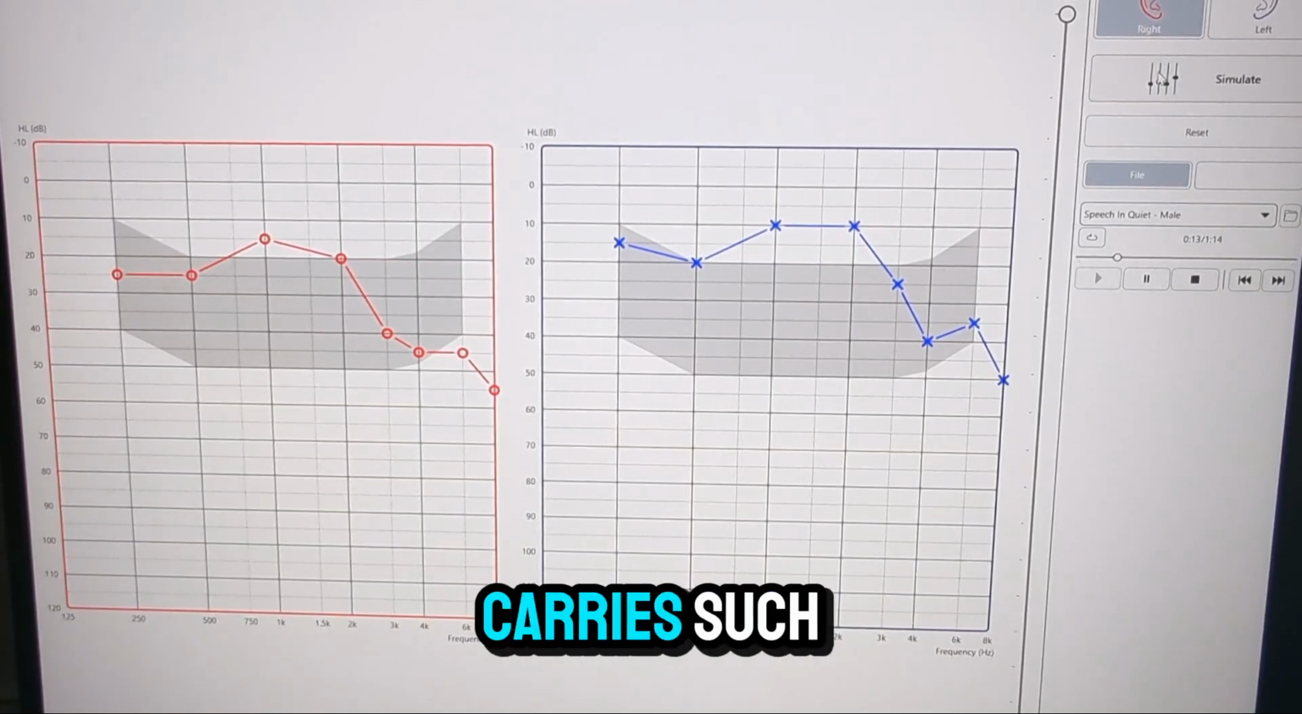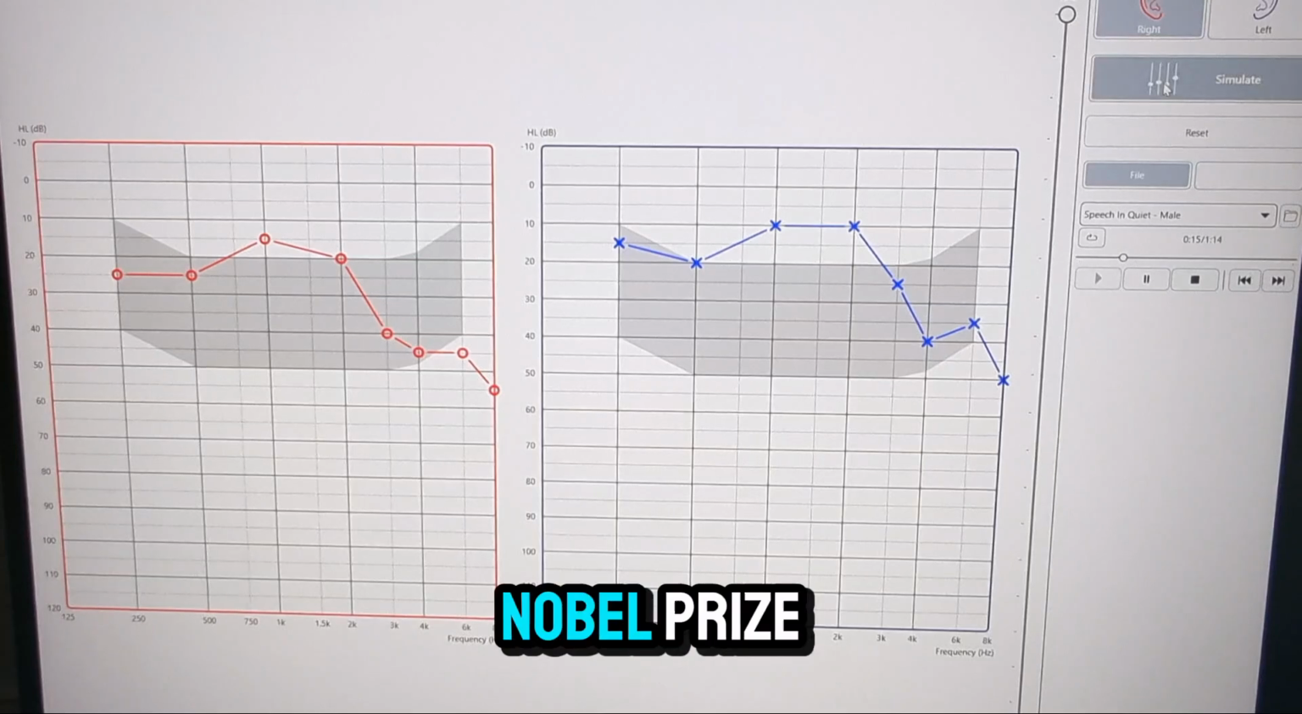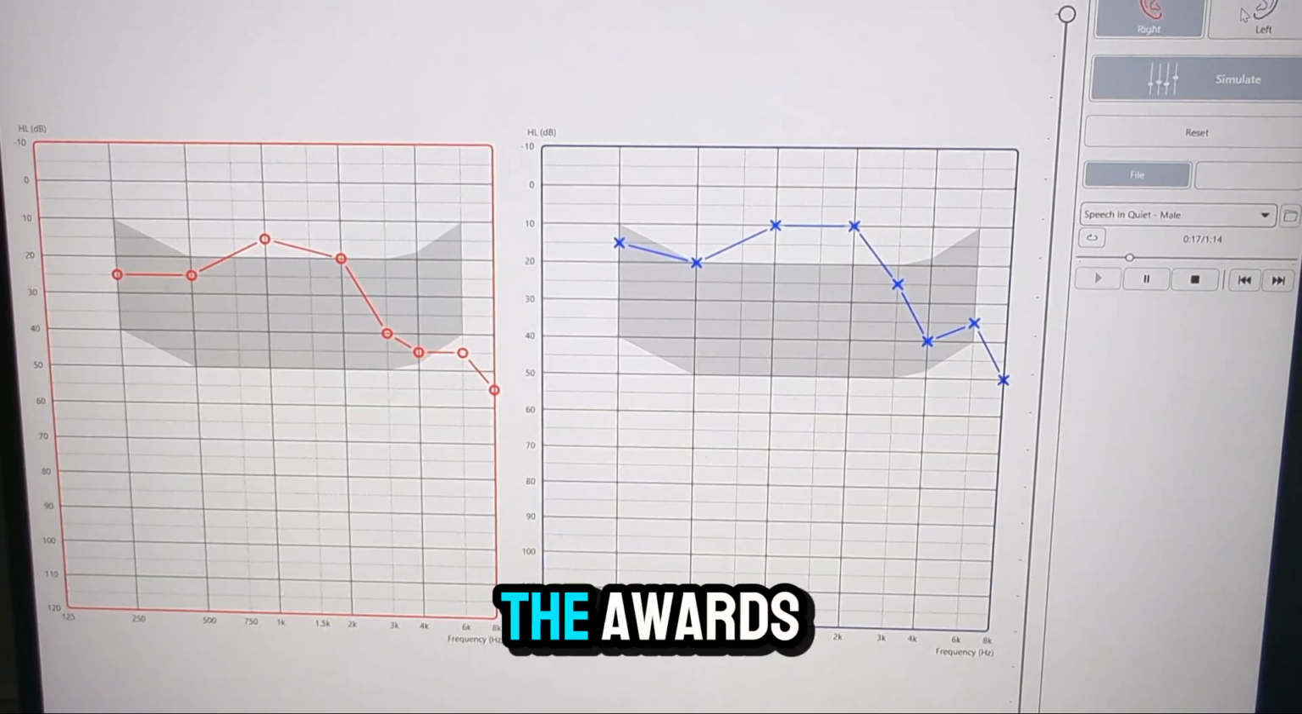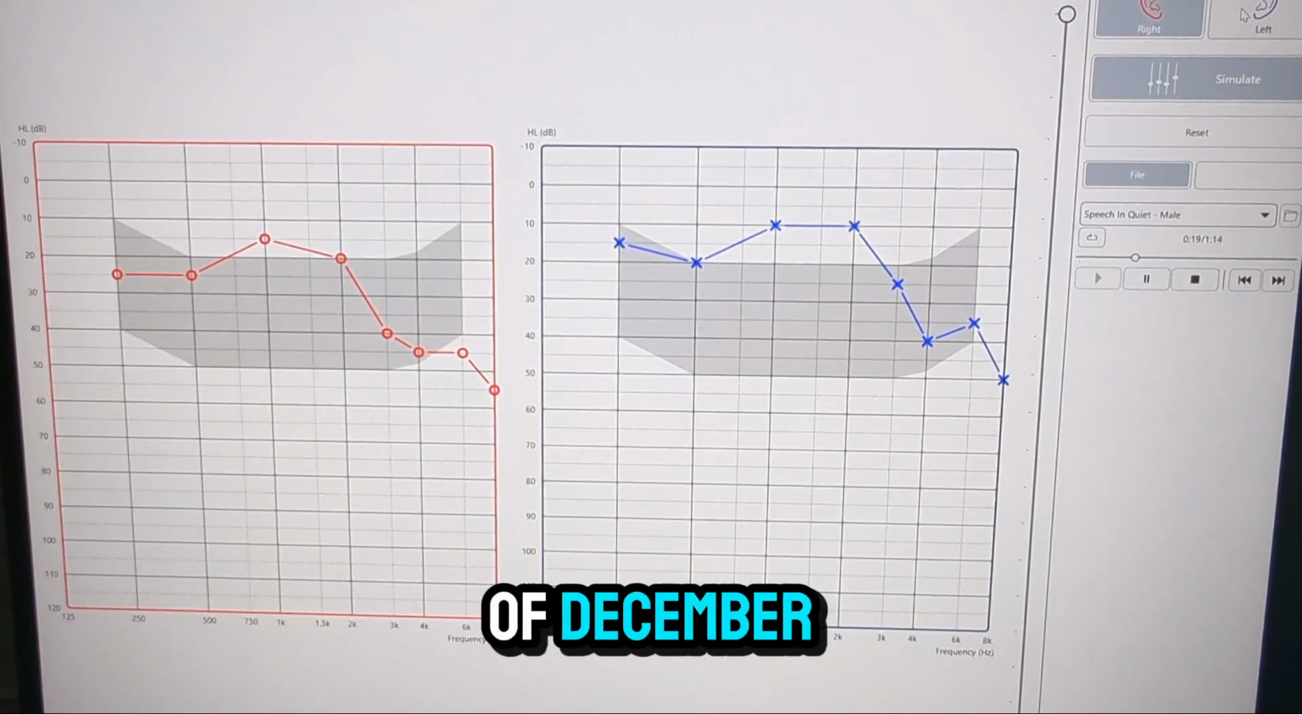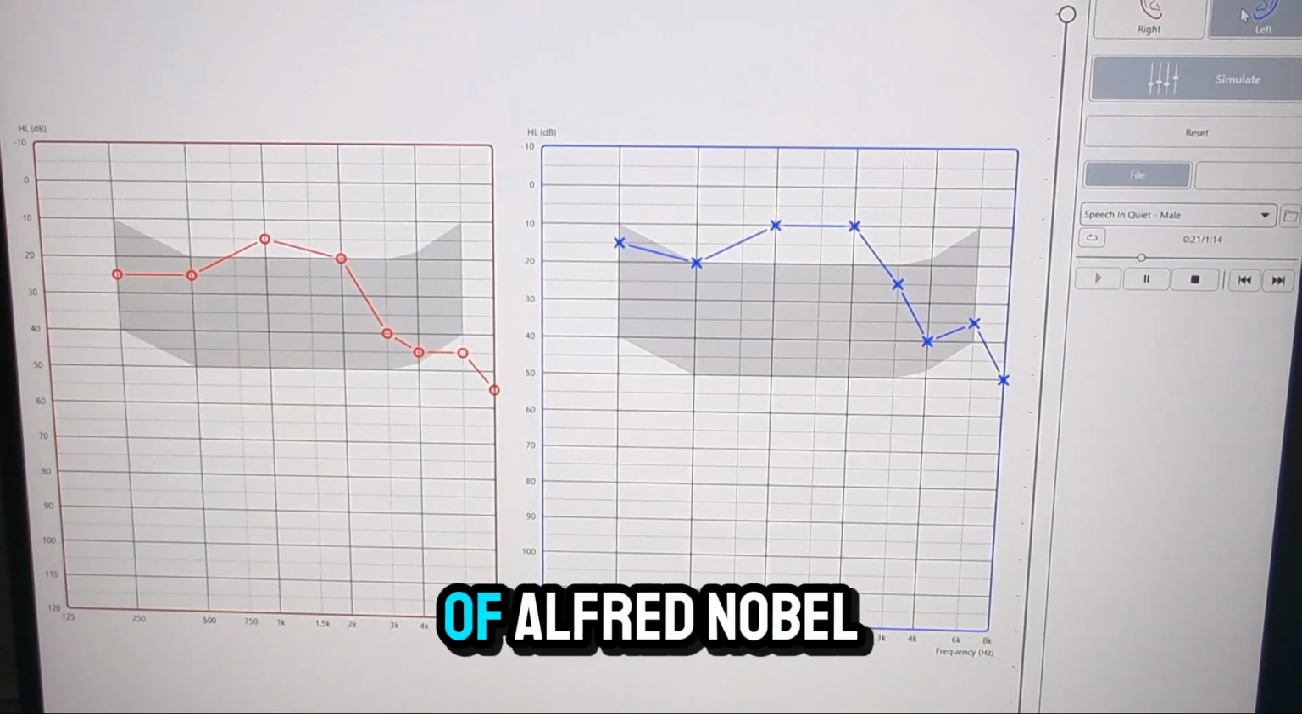Here we go. Carries such distinction as a Nobel Prize. The awards are presented on the 10th of December, the anniversary of Alfred Nobel's death.